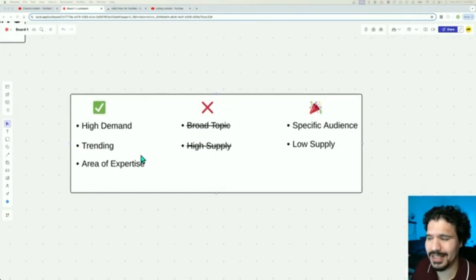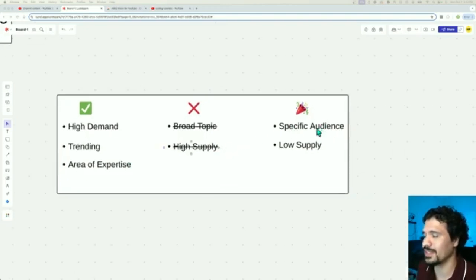It might still be in that area that you already have expertise or knowledge in, but now you're going to be targeting a specific audience, and also you're going to be making content around something that has low supply. Think of it this way.